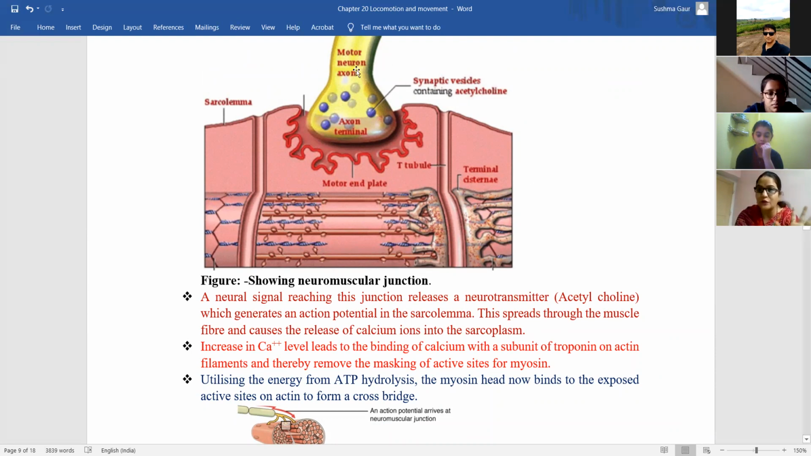Now a motor neuron gives a signal on the surface or the plasma membrane of the muscle fiber, that is the sarcolemma. As a result of this, a neurotransmitter is released in this place, that is acetylcholine. So there are some channels present on this surface that will generate an action potential in the sarcolemma, and this acetylcholine signal or the action potential is spread throughout the muscle. That causes, because of this action potential or this acetylcholine signal, the calcium will be